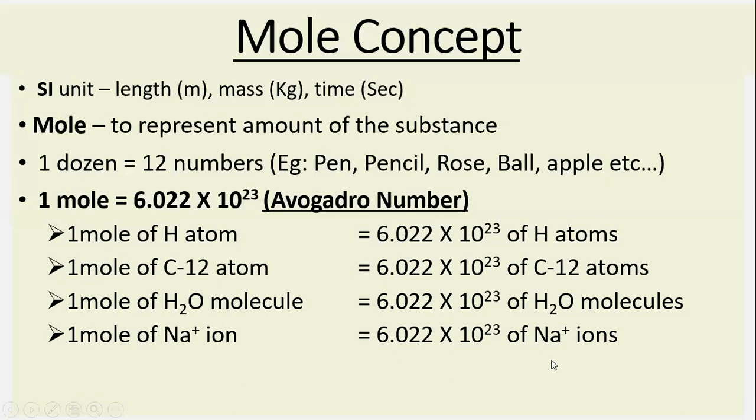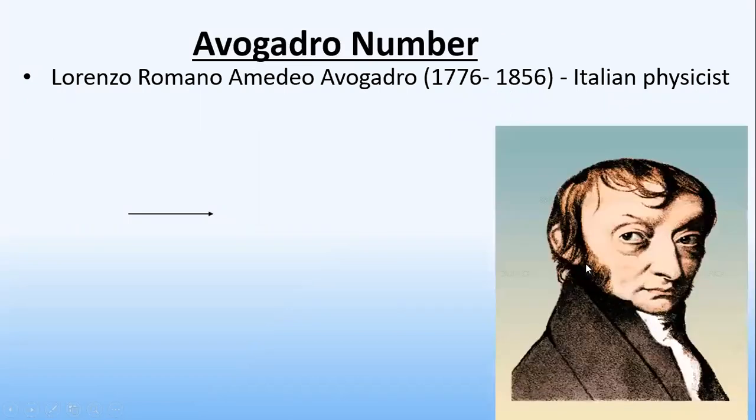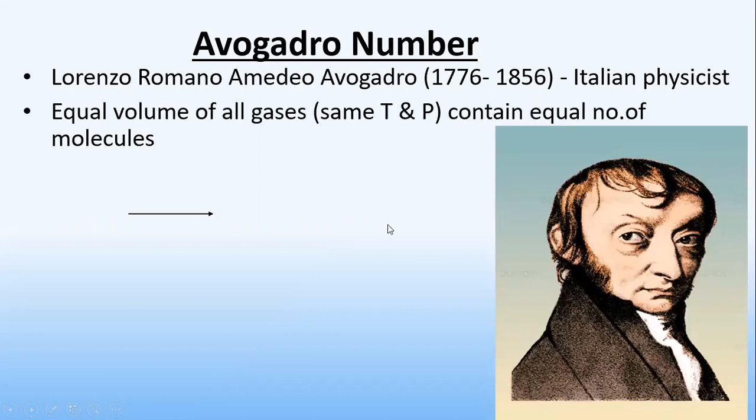Now this Avogadro number was proposed by an Italian physicist, Lorenzo Romano Amedeo Avogadro, who lived from 1776 to 1856. What he said is that equal volumes of all gases under the same temperature and pressure will contain an equal number of molecules. That was proposed by Avogadro, and this Avogadro number won't have any unit. That is, the mole concept won't have any unit.